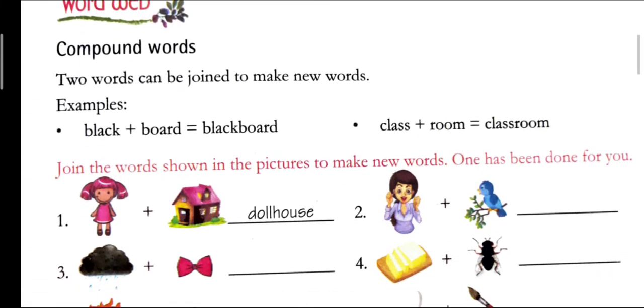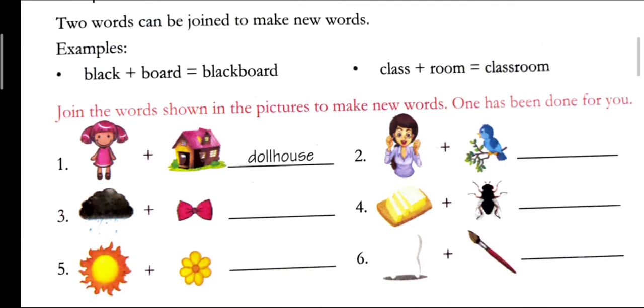In the next section, there is a word web, and here are some words which are compound words. Compound words are two words joined together to make a new word. First one is black plus board equals blackboard. This is an example of compound words. Second, class plus room equals classroom.